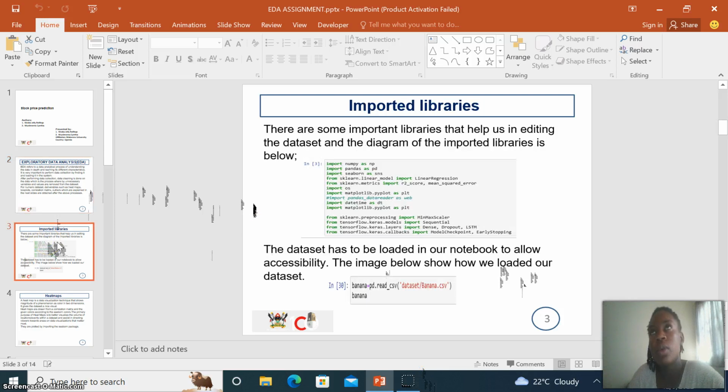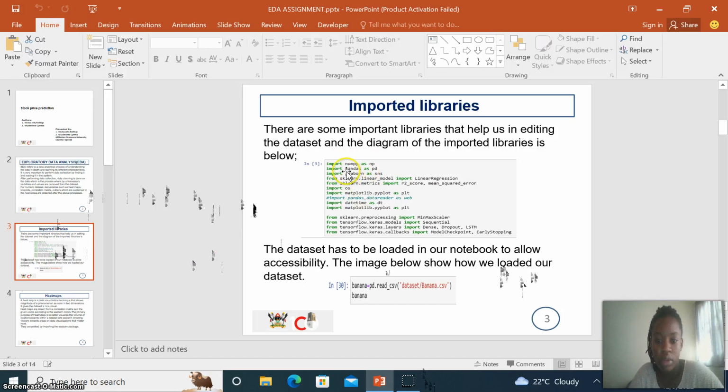And while building our project, we had to import some libraries because we wanted them to help us in editing the data set, and the diagram of the imported libraries is below. You can also see we had to import NumPy as np.